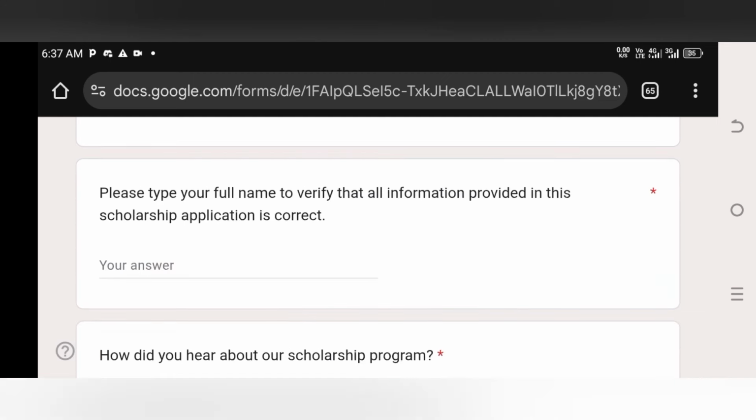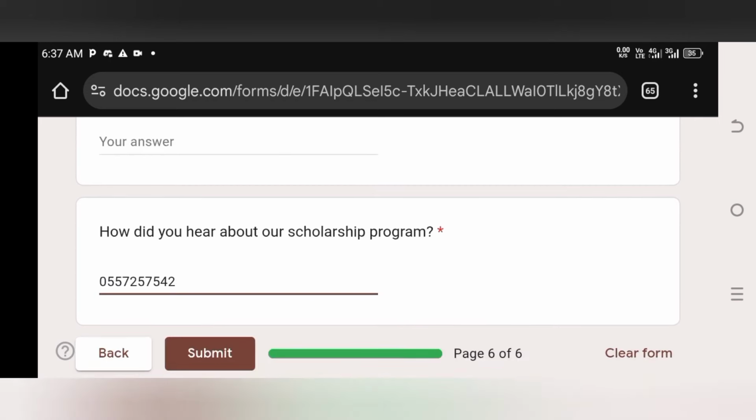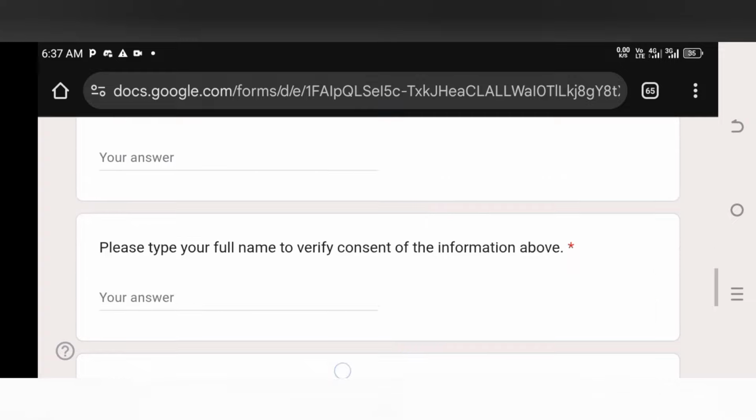Mind you, this scholarship is free. The application process is free. Anyone who tries to contact you in the name of GW seeking monetary funds in order to give you this scholarship is a fraudulent person, and you have to let us know about that so that we can take care of that person as soon as possible.